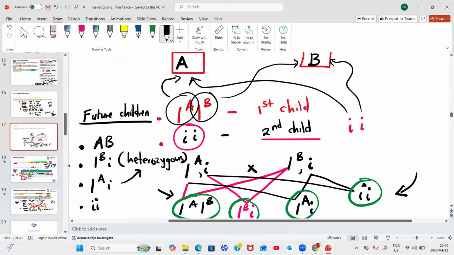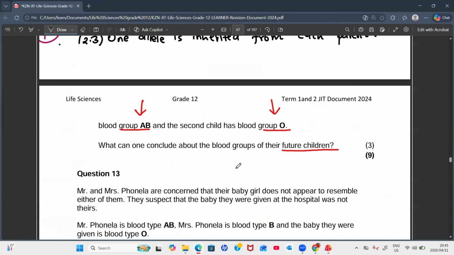It now depends on which sperm cell was able to fertilize which ovum, and then we can get one of these combinations as the actual child. Just like we got here, the first child is having this one, the second child is having this one. Do you guys kind of get the sense? Yes, sir. Yes, guys, this needs a lot of analysis. Try your best to analyze whenever you're doing this, all right?